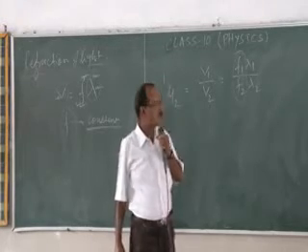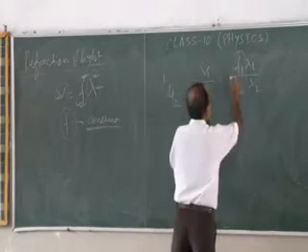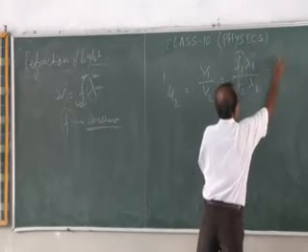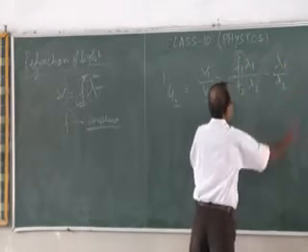Frequency is constant, so it will be unchanged, so we'll cancel this one. So it means it will be written as lambda 1 by lambda 2.